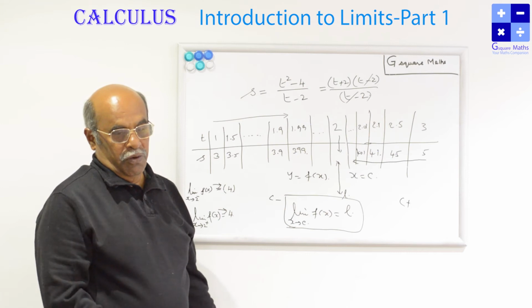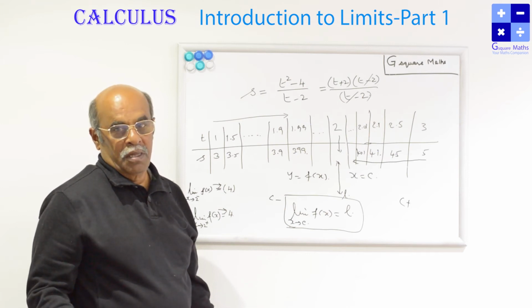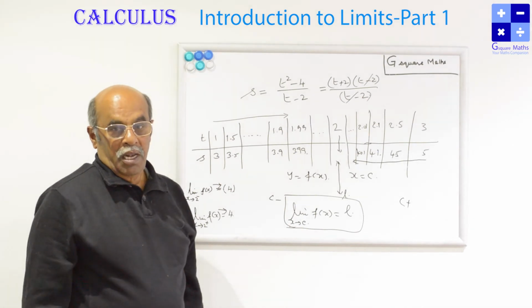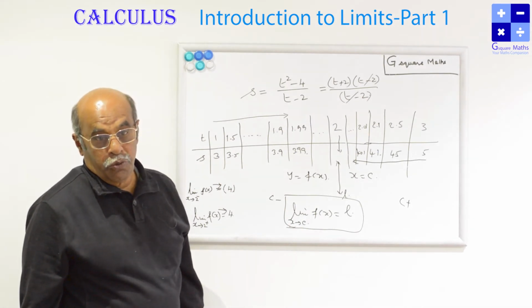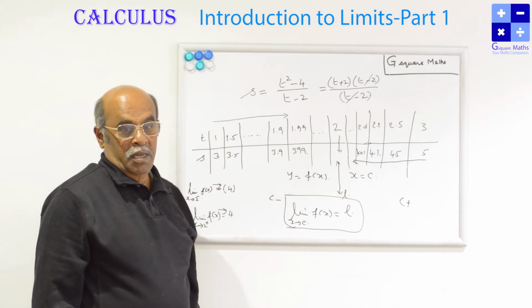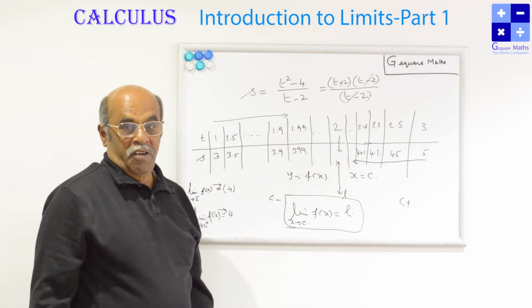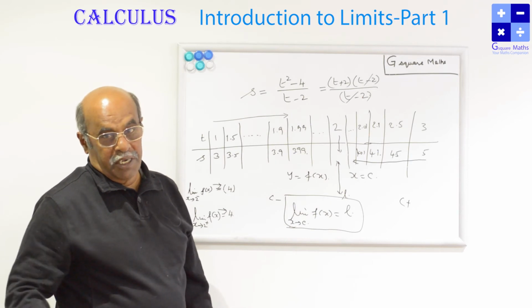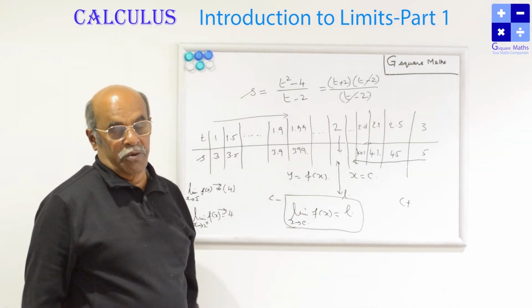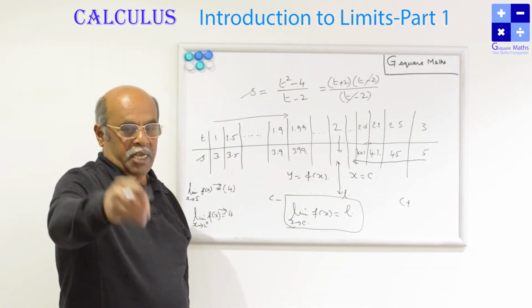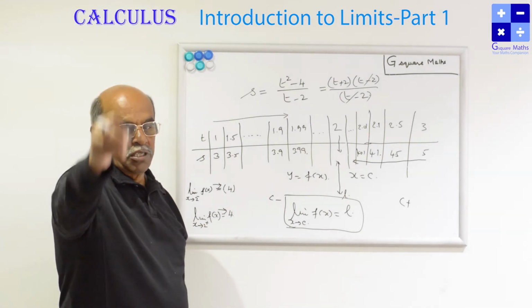Sometime we will come to see some examples. At that time it may be very clear to you. Left hand limit cannot be equal to right hand limit. Left hand limit may be equal to right hand limit. Left hand limit equal to right hand limit, but it is not the functional value. What is the functional value? In a given function, substitute x is equal to that particular value, that is known as the functional value.